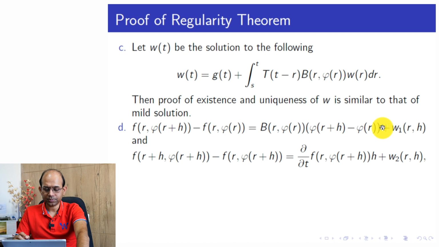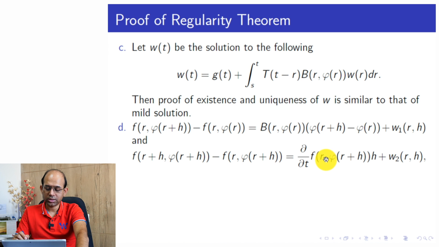Next we consider the increment in the first variable; the second variable stays as it is. So the first variable: f(r+h, phi(r+h)) minus f(r, phi(r+h)) equals the partial derivative with respect to t. Since this is an increment with respect to the first variable, and f is continuously differentiable, I can write this difference using the derivative with respect to the first variable.